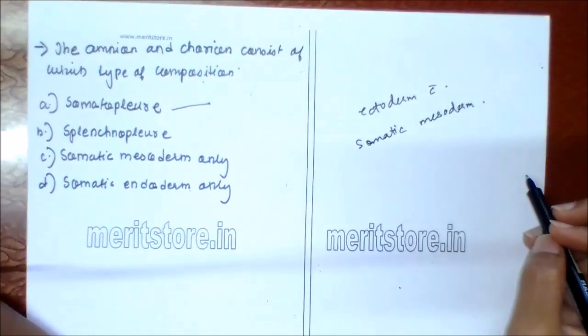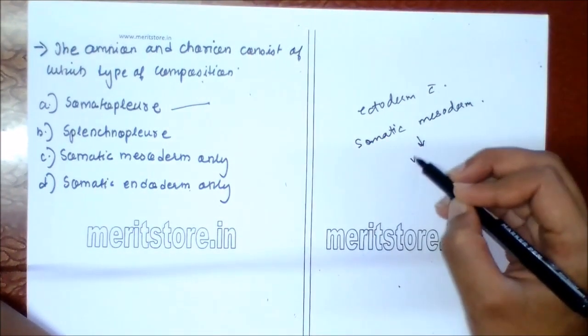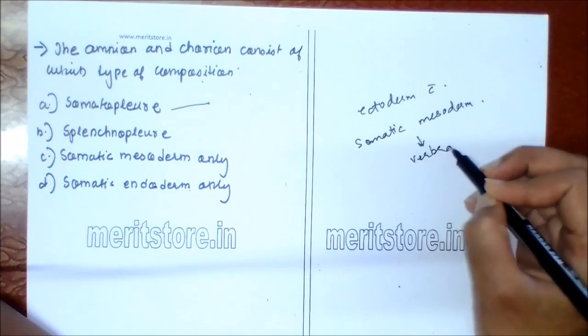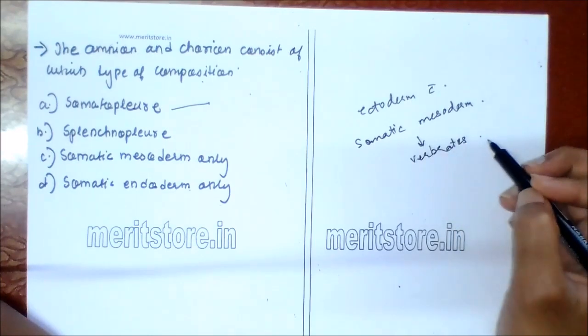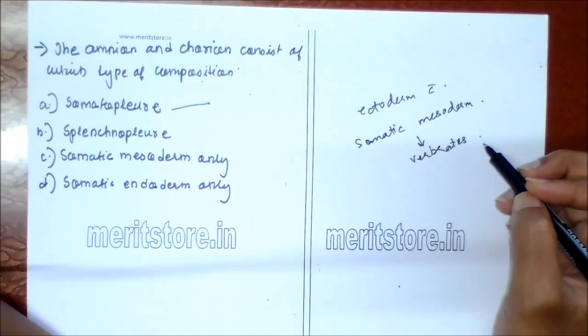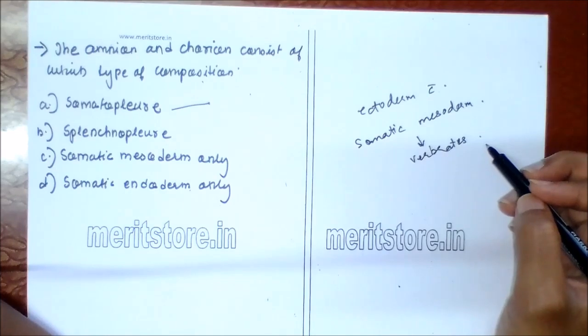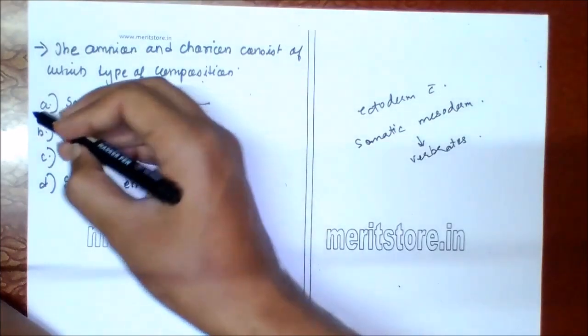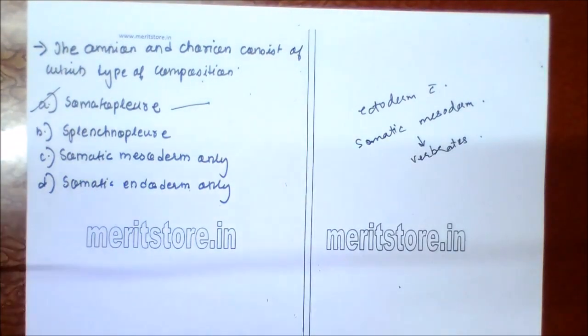In the vertebrate embryo, so it occurs in only vertebrates. It gives rise to the part of body wall and to amnion and chorion. So option A is the correct answer.